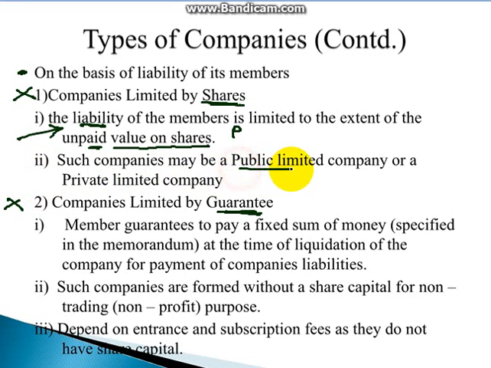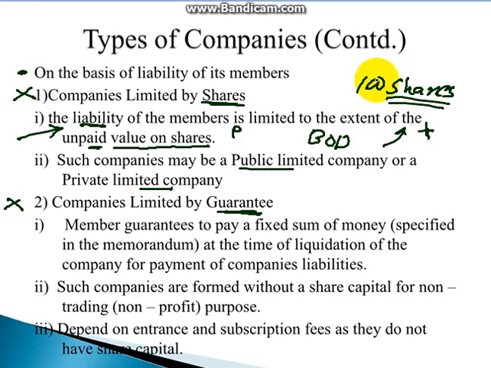Such companies are public limited companies or private limited companies. For example, some director has purchased shares from the company but has not paid the value of those shares. If I am the director of the company and I have purchased 100 shares from the company but have not paid for them, then my liability as a director is only till I pay the amount of those shares, not extending to my property. These are the companies limited by shares, the public limited company and the private limited company.